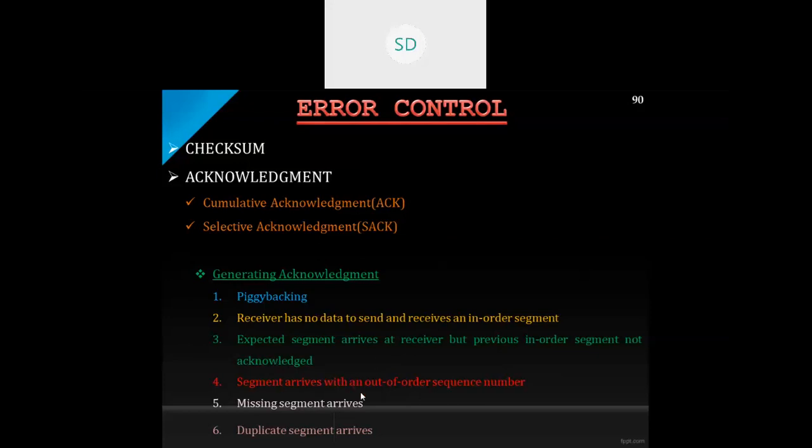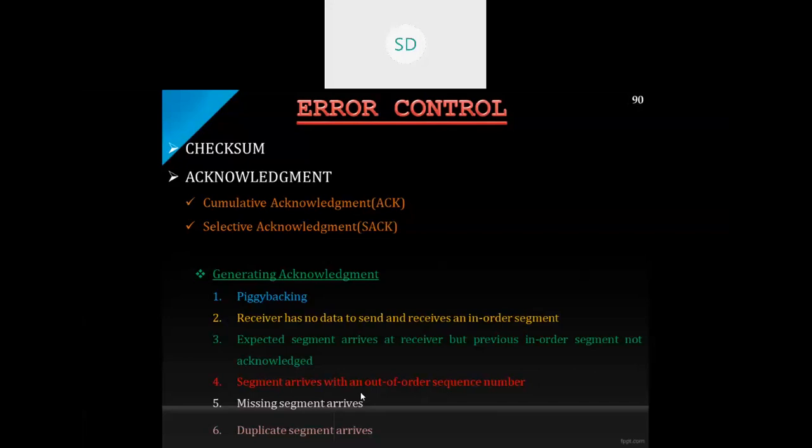Next, rule number 4. It says that suppose a segment arrives with an out-of-order sequence number at the destination, what is the action to be taken? In that case, when a segment arrives with an out-of-order sequence number that is higher than expected, the receiver immediately sends an acknowledgement segment announcing the sequence number of the next expected segment. This leads to the fast retransmission of the missing segment.